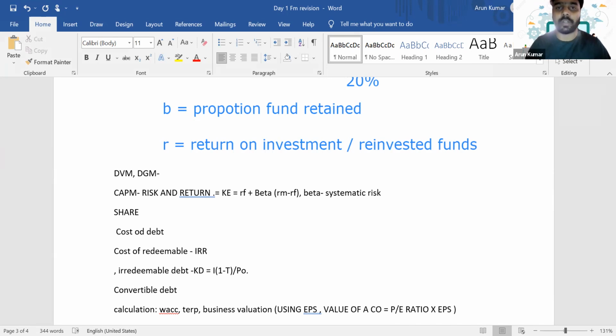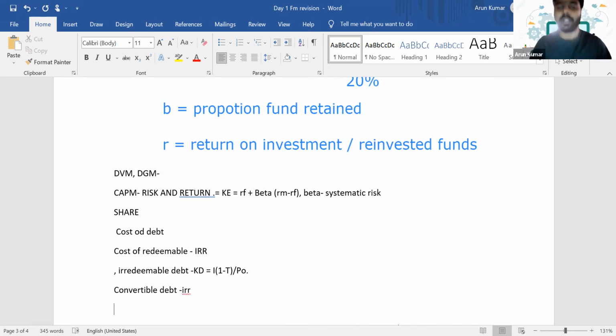Again, you have to calculate IRR, the same as for redeemable debt. The only difference is that here the cash flows will be the market value in year 0, then the interest from year 1 till the date of redemption, and finally the redemption value. So it will include the market value, the interest, and the redemption value, and we have to take the IRR of these cash flows.